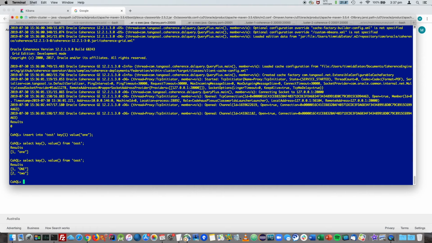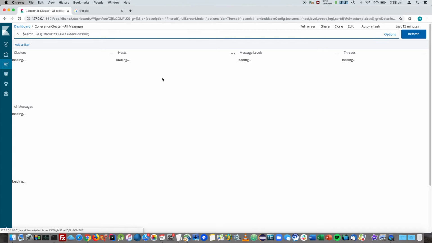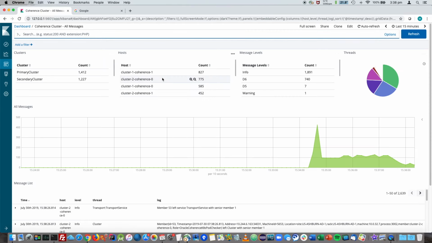Next, we will open Kibana to view the logs captured from the clusters. When we start Kibana and go to the dashboards, we can see there are a number of dashboards preloaded by the operator. For this demonstration, we will take a look at the All Messages dashboard. We can now see logs from both clusters, and we can refine and drill down via cluster, host, message level, or thread.